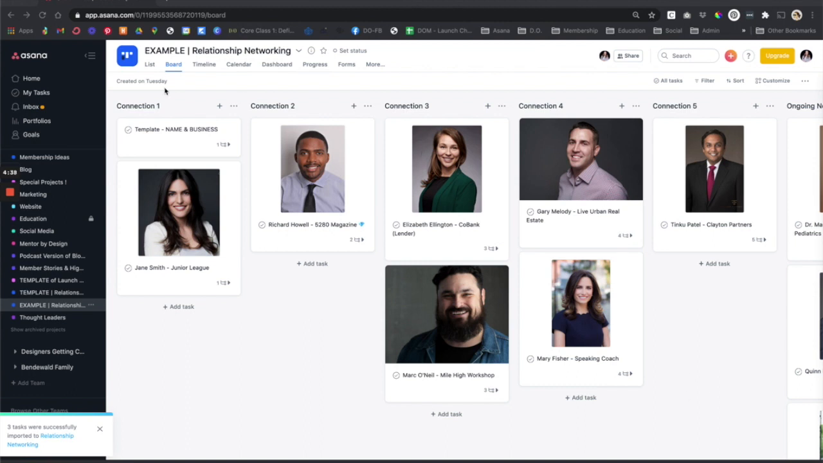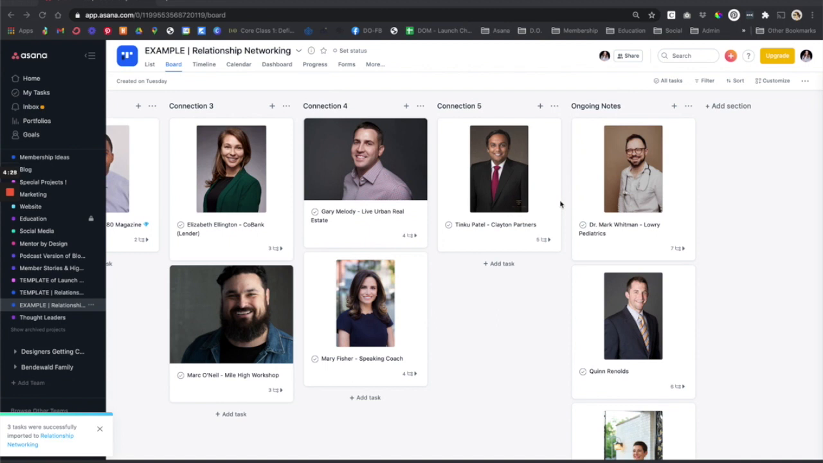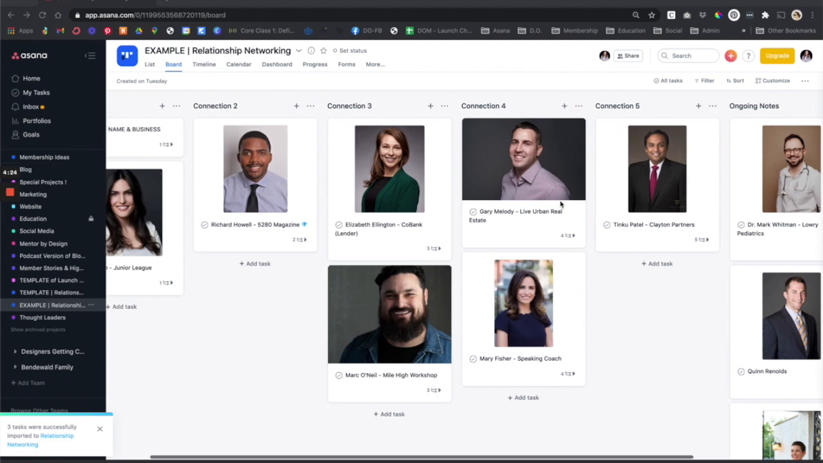So first, you'll notice that every conversation is a connection. Every time I have a conversation with them, they get moved along this path. And I really want to try to move people through multiple connections because that's really how relationships are developed.